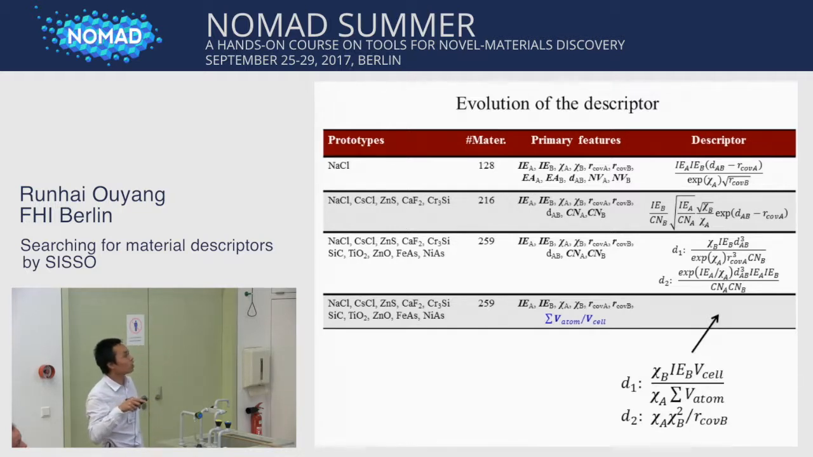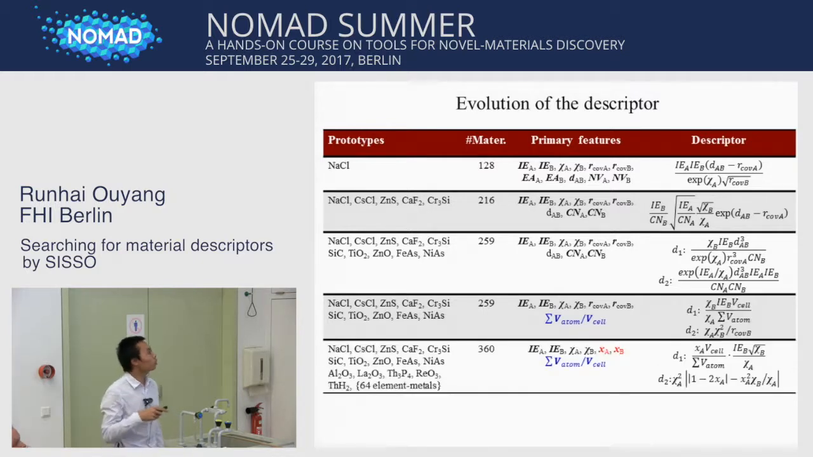structure parameter. And indeed, when I add this primary feature into the phi 0, then I found a much simpler descriptor. The same training data, same prototypes, but just replace the 3 guy by the packing factor, we immediately get a very simple descriptor.